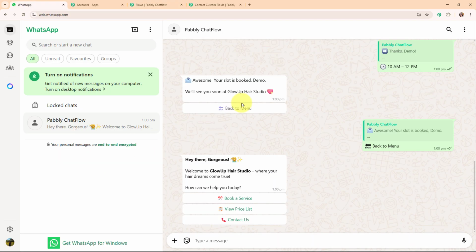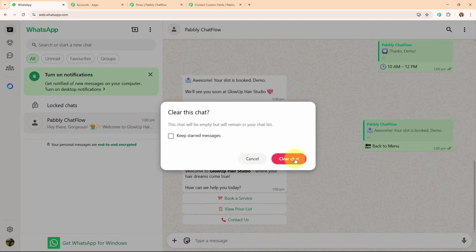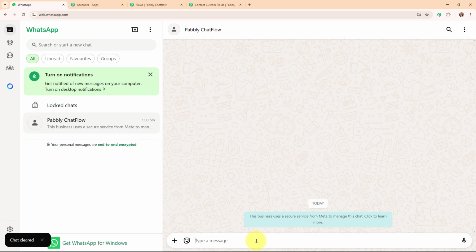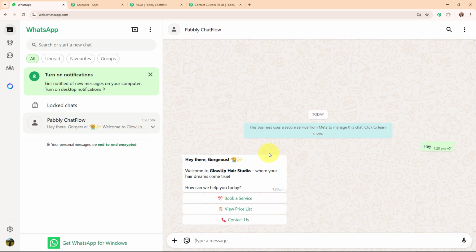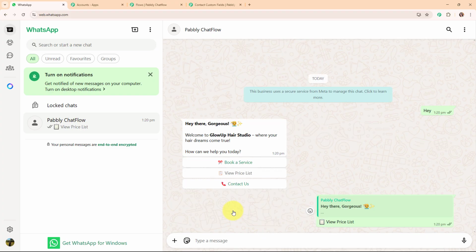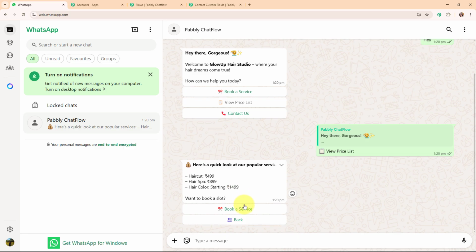Alright, so now let's go back to our WhatsApp to see the working of this amazing chatbot that we just right now created. So this is my WhatsApp, and this is the WhatsApp chat. So I'm going to clear this chat to start it from the scratch, and then I'm going to drop a text over here as hey. And here you can see we have received the message as hey there gorgeous, welcome to Glow Up Hair Studio where your hair dreams come true. How can we help you today? And we have received 3 quick replies buttons such as book a service, view price list, and contact us. So here I'm going to select view price list first, and here we have received the price list.